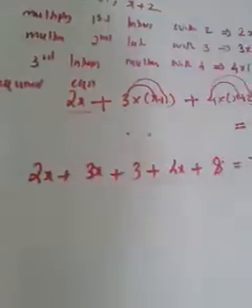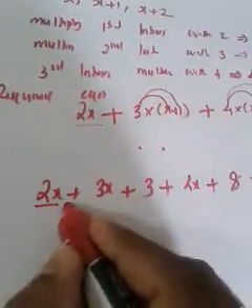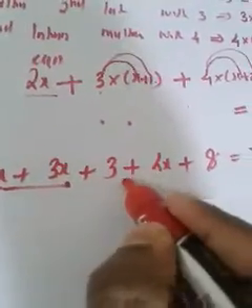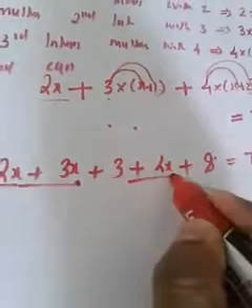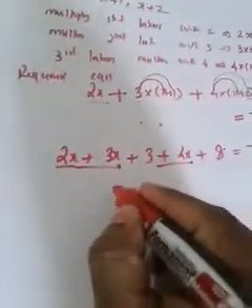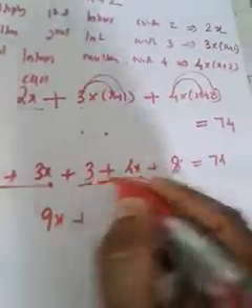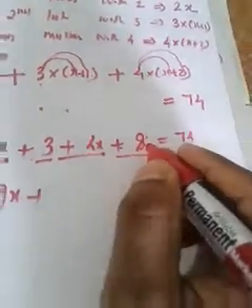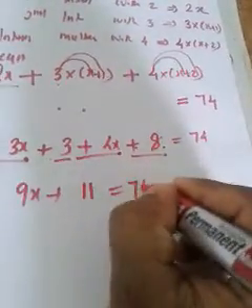Okay, now you can add all the x together. 2x plus 3x is 5x. 5x plus 4x is 9x. So we added all the x, 9x, plus, what is 3 plus 8? 11. 9x plus 11 is equal to 74.